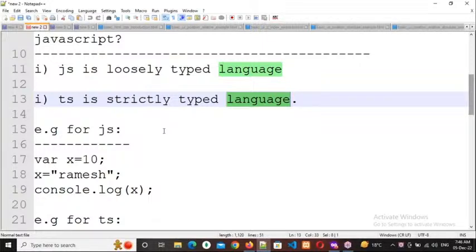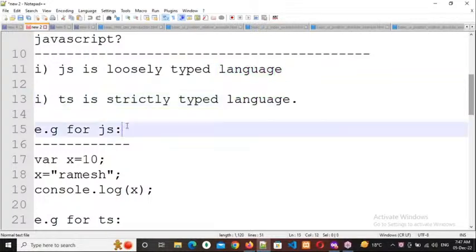As a programmer, we need to deal with data, and we assign the data to a variable. Whenever you assign to a variable in strictly typed languages, you should tell what type of data it should accept every time. But in loosely typed languages, no need to tell. Clear, everybody? Respond please. Yes, sir.